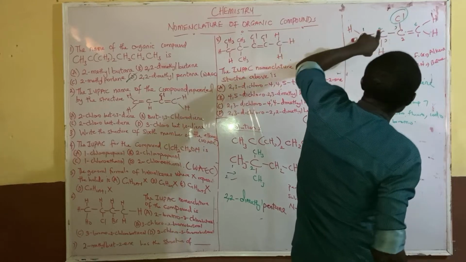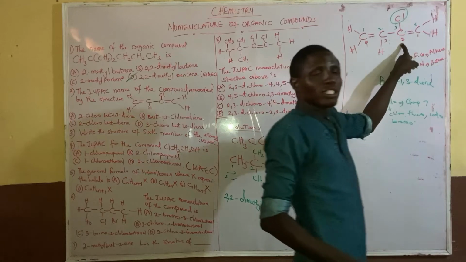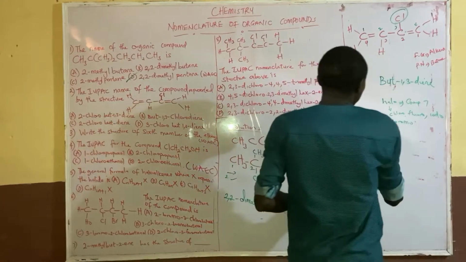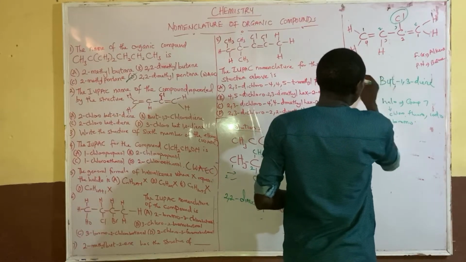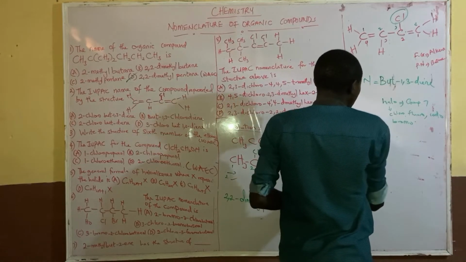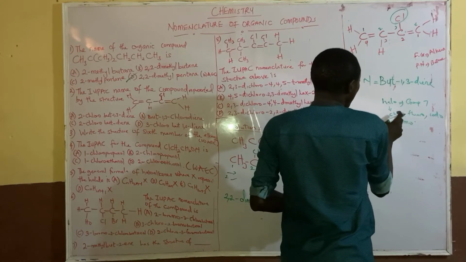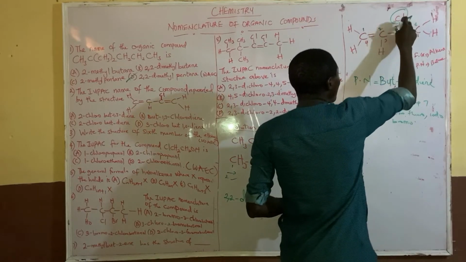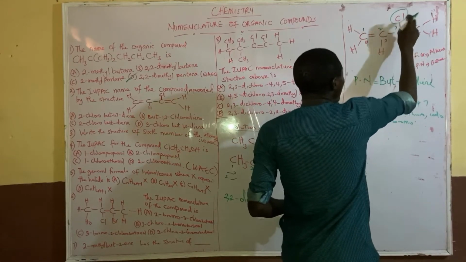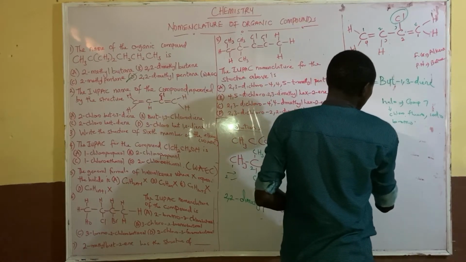which is the substituent. We now count in such a way that you have the least number. If you count from here 1, 2, your chloro will be on number 2. So the name of this compound will now be what? We know the parent name. The parent name is buta-1,3-diene. Then the substituent name is chloro. But the chloro will have the least numbering. The position at which chloro will have the least numbering is position 2. So it means that the substituent now will be 2-chloro.